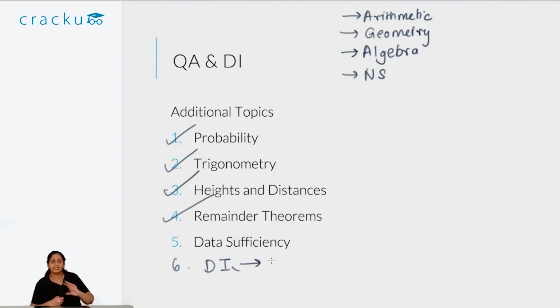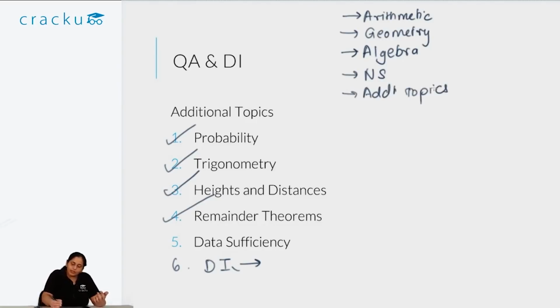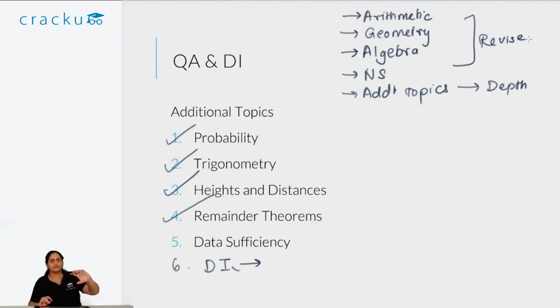So these are the areas that you need to cover. These are the additional topics you have to cover beyond CAT. So essentially what I want you to do is go and revise CAT. In addition to that, do these additional topics well. Now in your crash course, we'll be covering the additional topics in depth, and we'll also be revising these topics. Okay, so this is for the Kraku XAT crash course.